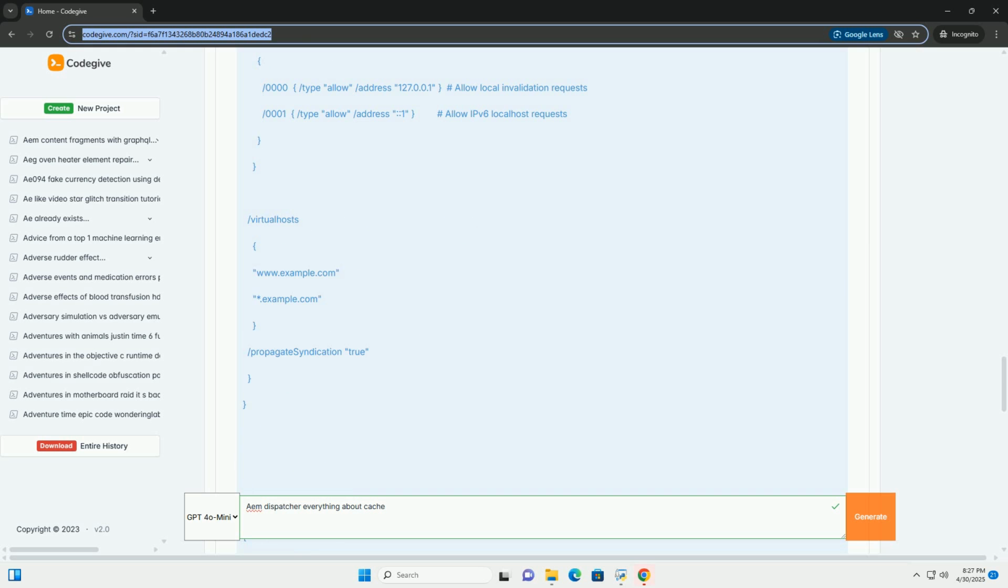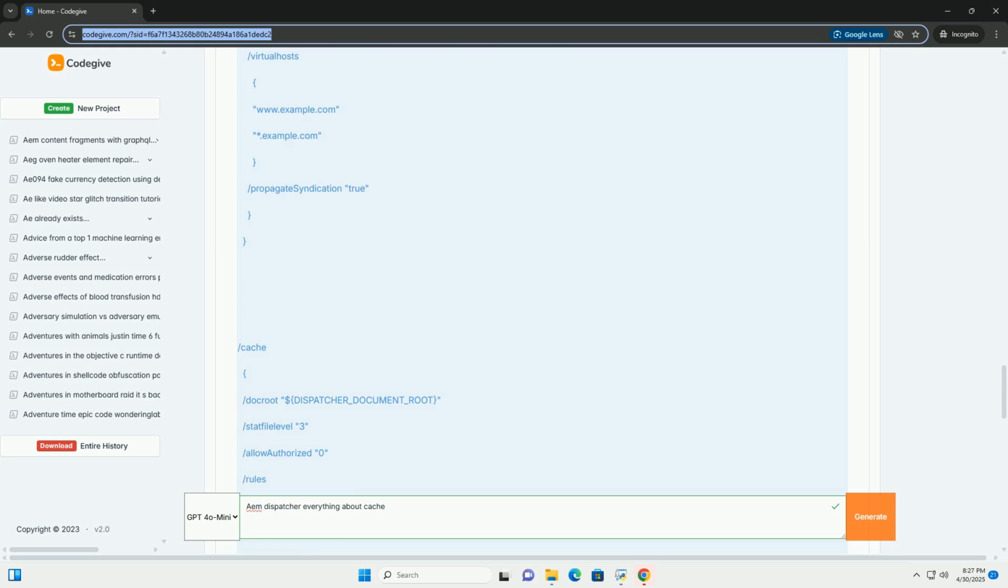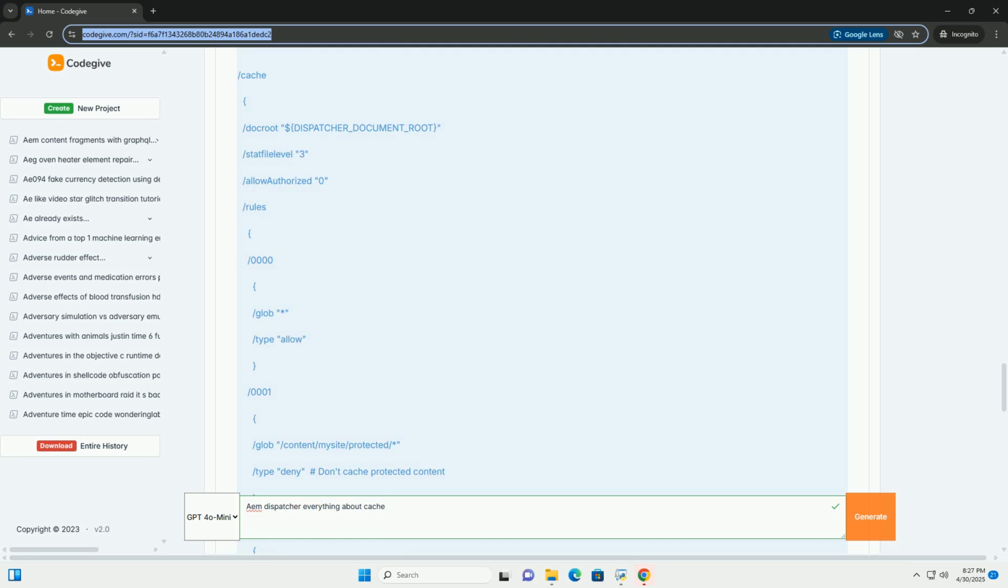Dispatcher architecture. The dispatcher typically sits in front of the AEM publish instances in the following architecture. How caching works. 1. Request: a user's browser sends a request to the dispatcher. 2. Cache check: the dispatcher checks if the requested content is already in its cache. 3. Cache hit: if the content is found in the cache, a cache hit, the dispatcher serves the content directly to the browser, without involving the AEM publish instance.